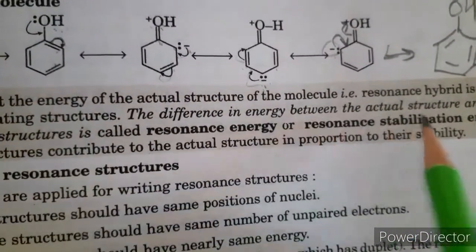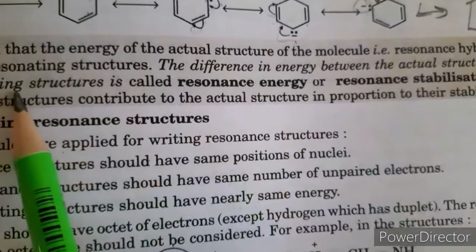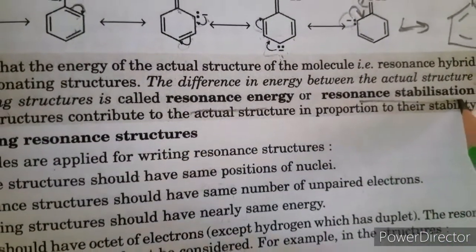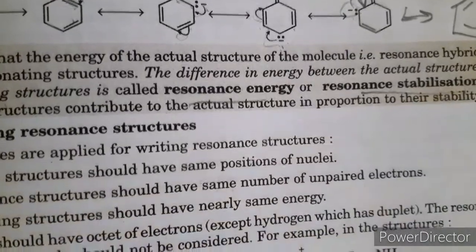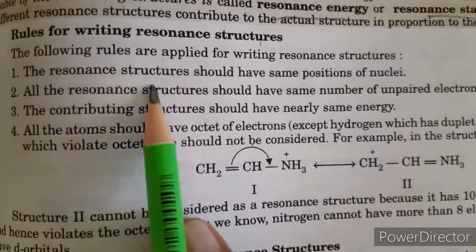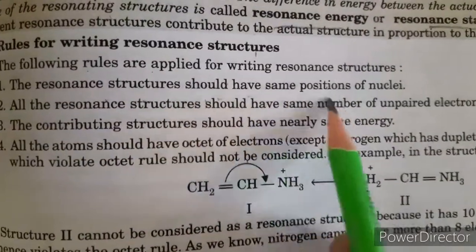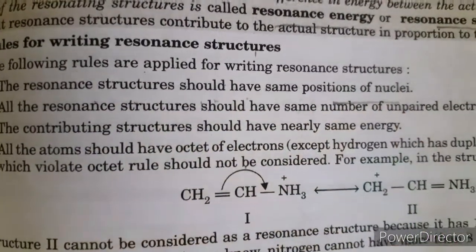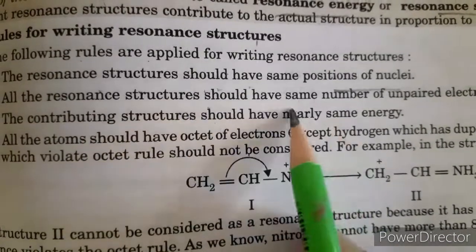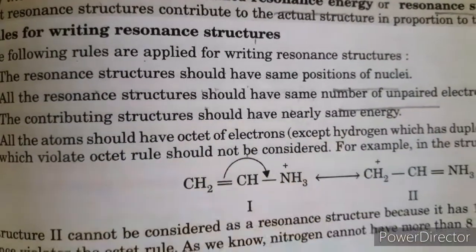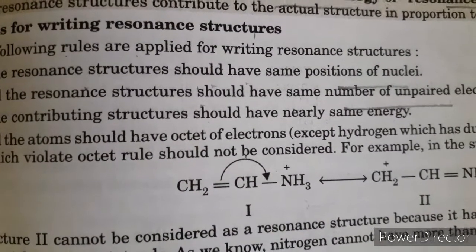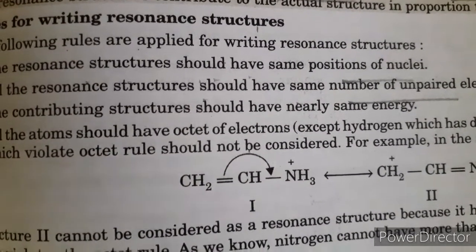The energy difference between the actual structure and the most stable resonating structure is called resonance energy or resonance stabilization energy. So what are the rules for writing resonating structures? The resonance structures should have the same position of the nuclei, with no change in the position of the atoms. All the resonating structures should have the same number of unpaired electrons. All the resonating structures of a molecule have the same number of unpaired electrons.